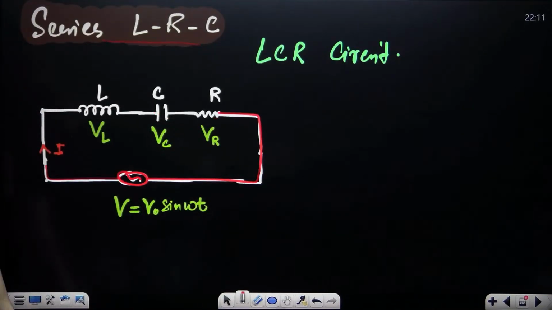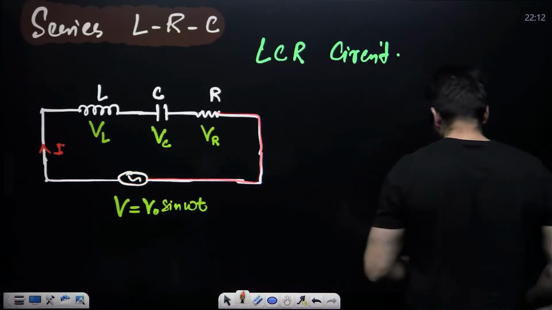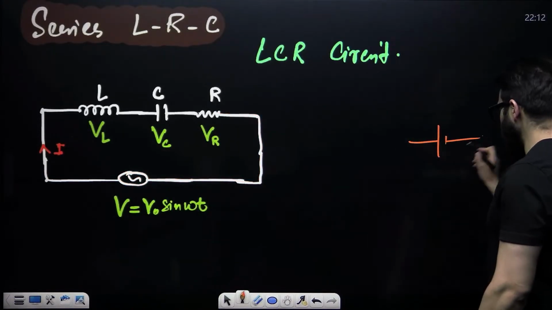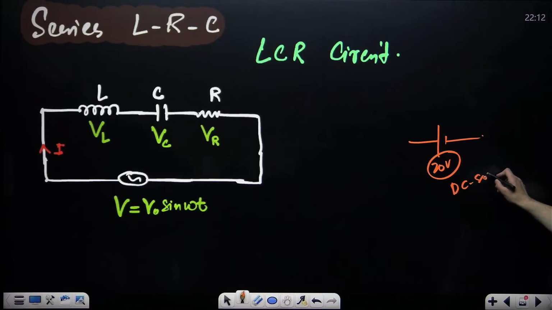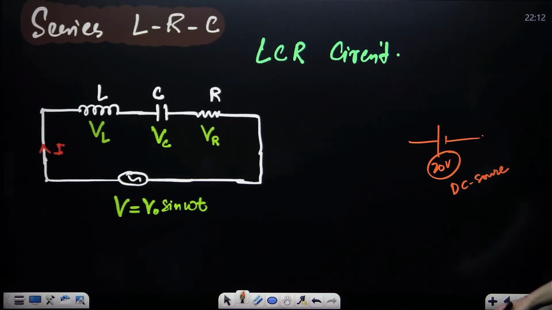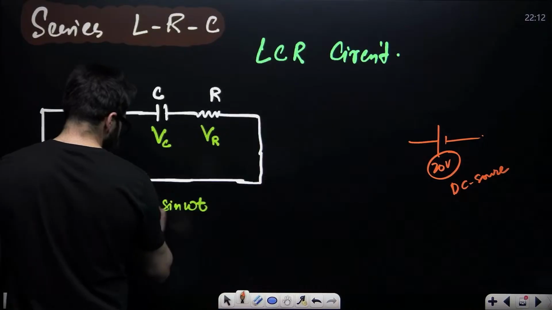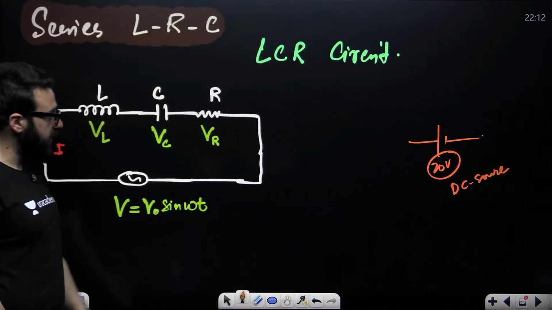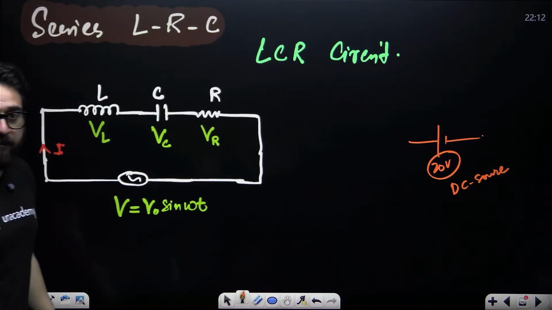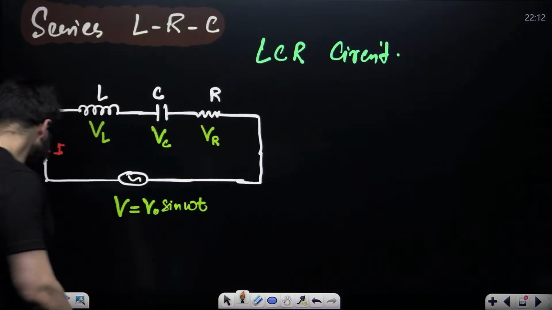AC source, like you have DC source. Sir, what is DC source? You say, I have a battery of 20 volts. What is this? This is DC source, which gives direct current, unidirectional current. When it comes to the AC source, it has a voltage something like this. This is the voltage of an AC source, V0 sine omega t. It gives the alternating current, bidirectional current. And this is called series LCR circuit.